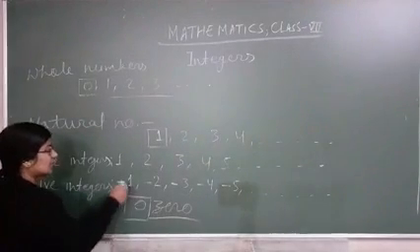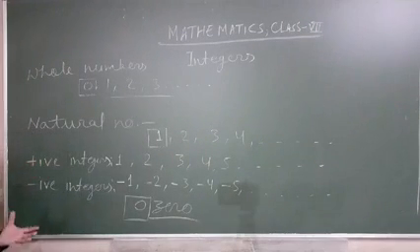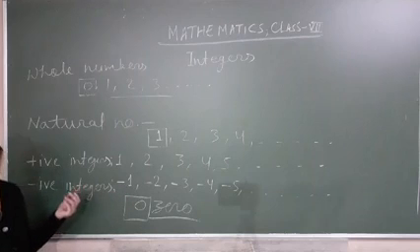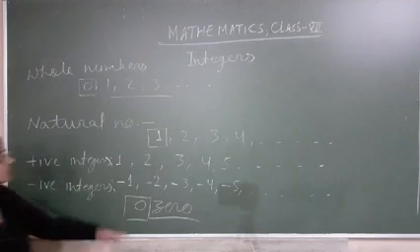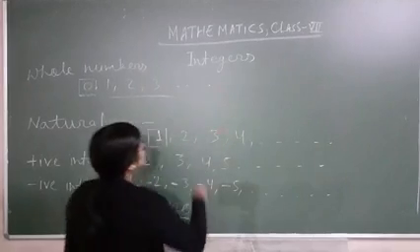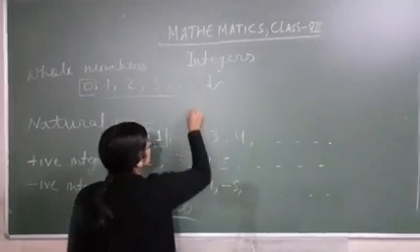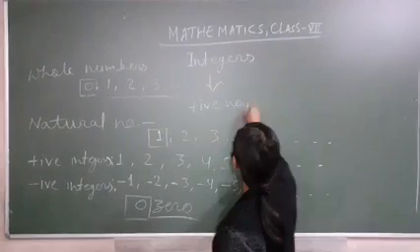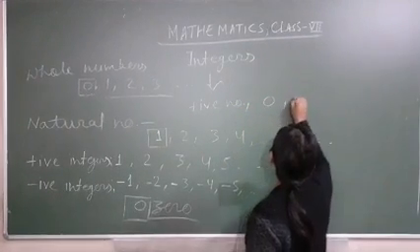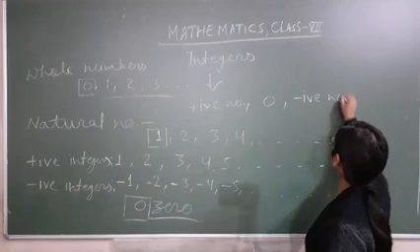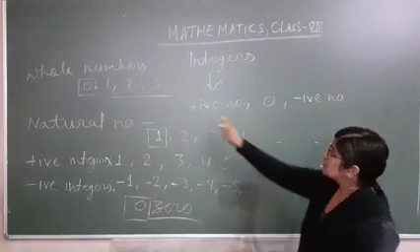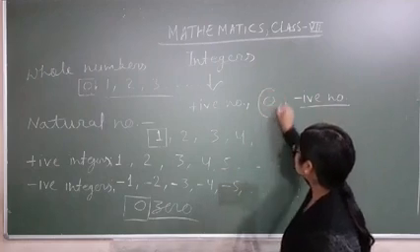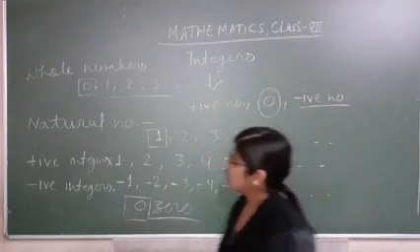Getting? So if we want to make a collection or a set of these numbers, what do we say combinedly to these all? That is integer. Integer means all positive numbers, 0, and all negative numbers. So combined we call it integers.